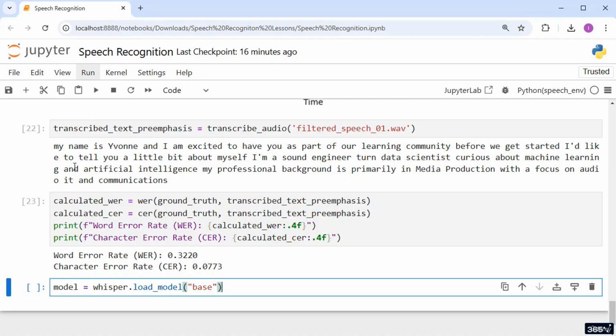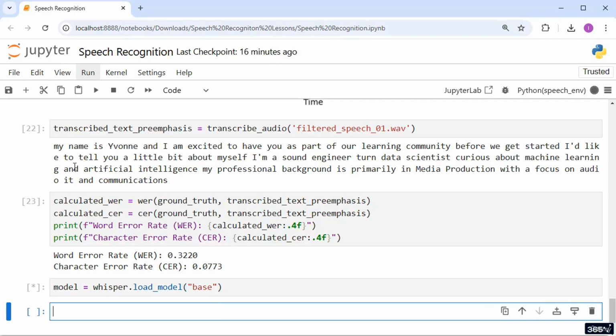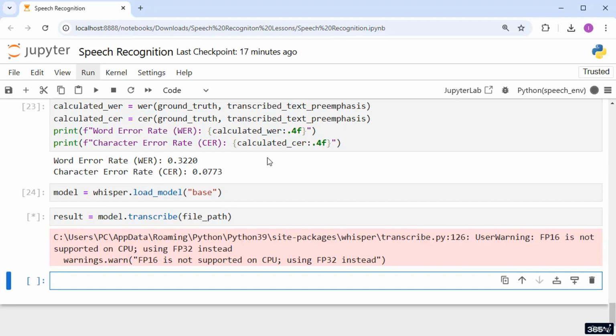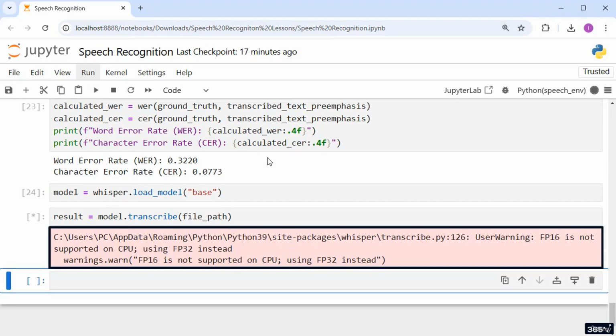Alright, now let's transcribe the audio file with Whisper AI. In the next cell, we'll use Whisper's transcribe function to process our audio file. The path I'll indicate in the parentheses. Let's store the transcription in a variable called result. If you receive a user warning after executing the cell, don't worry. This warning indicates that your system doesn't have a compatible GPU or the necessary graphics card drivers installed, so the model will run on the CPU instead.